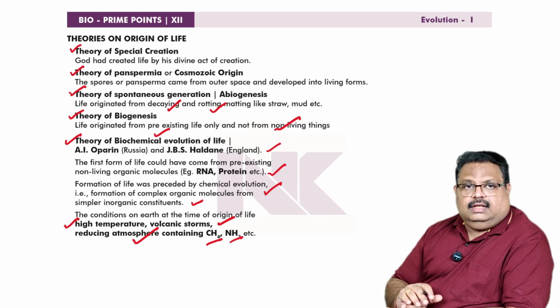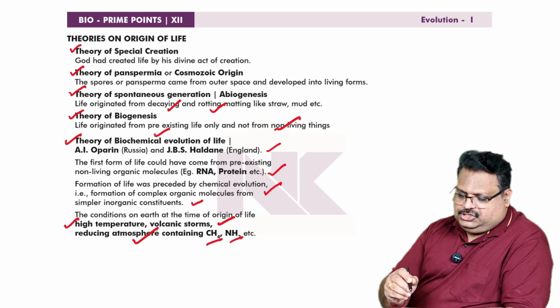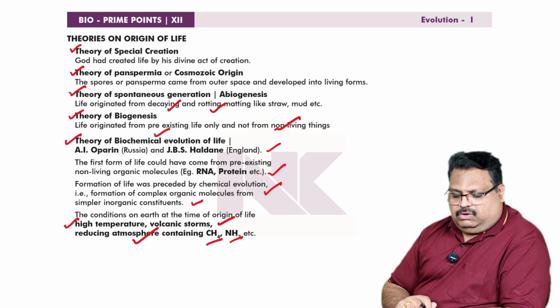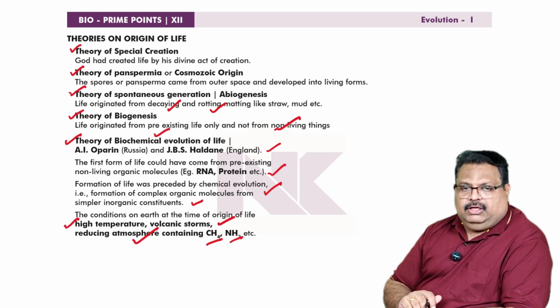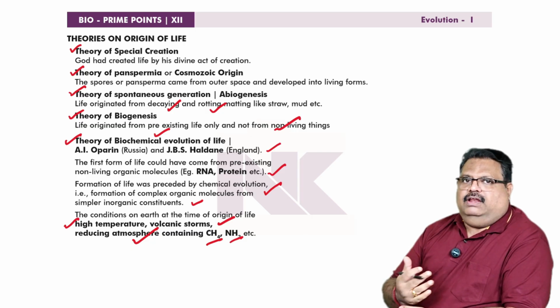So here in NCERT, the main theories are mentioned: theory of special creation, theory of panspermia or cosmozoic origin, theory of biogenesis, and theory of biochemical evolution of life. So these are the main theories regarding origin of life.